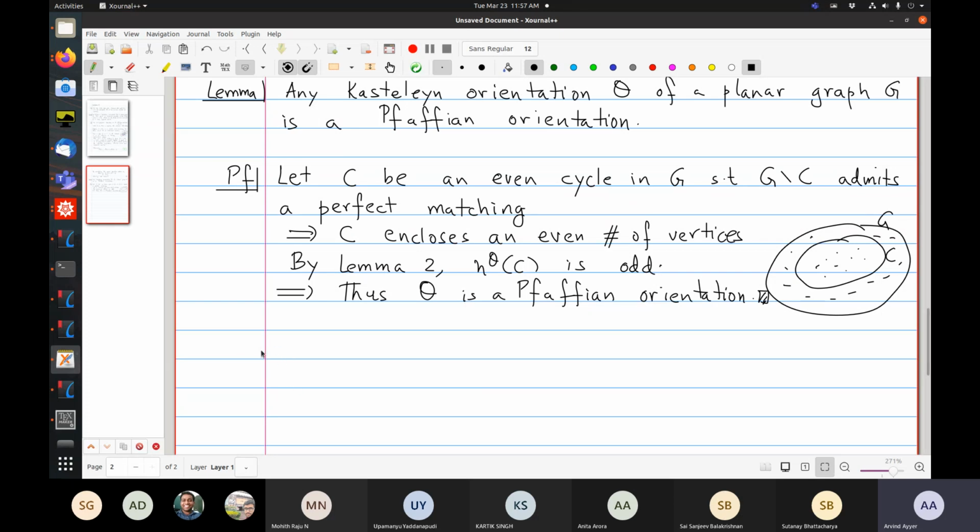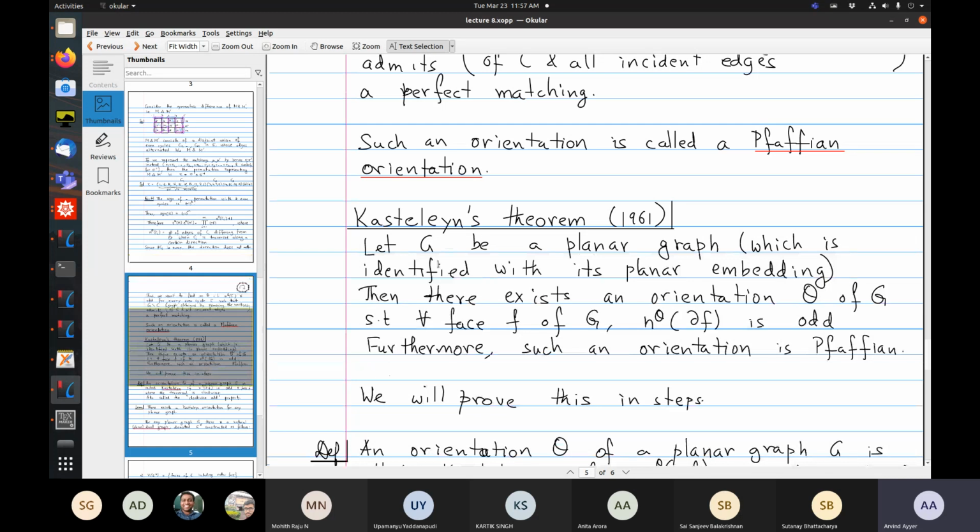Okay. So these three. So what's the upshot of all that? If we have a planar graph G, we have found a Pfaffian orientation.